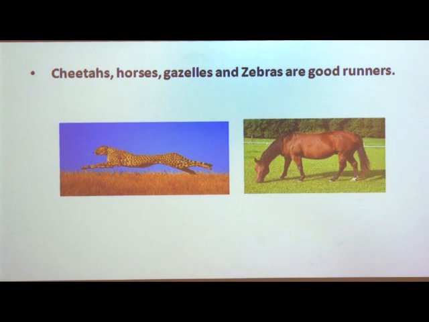They can run fast on the land because they have strong and muscular legs, which help them to run fast.